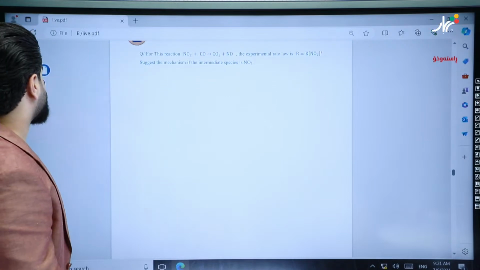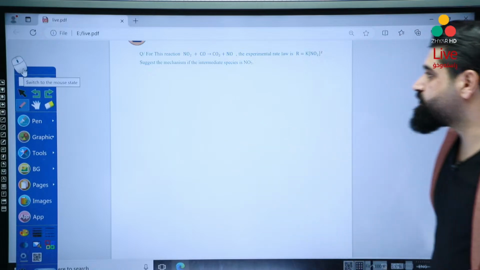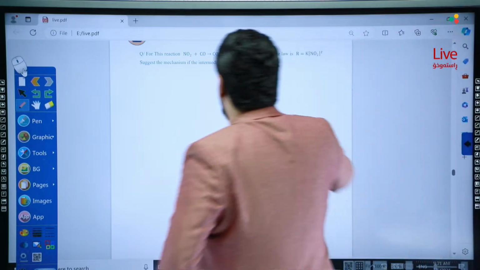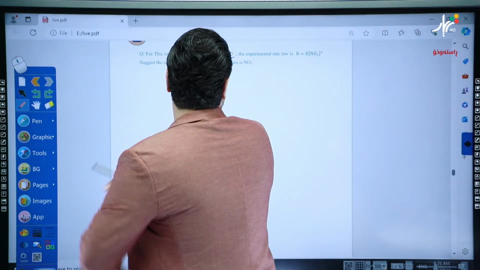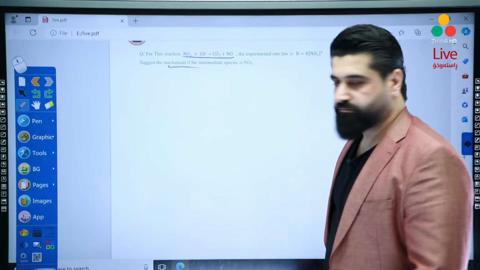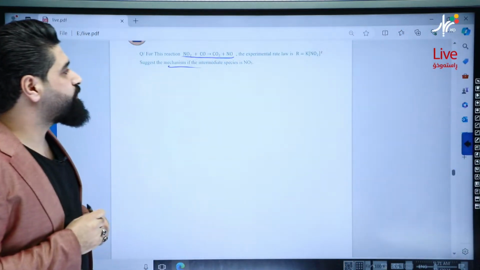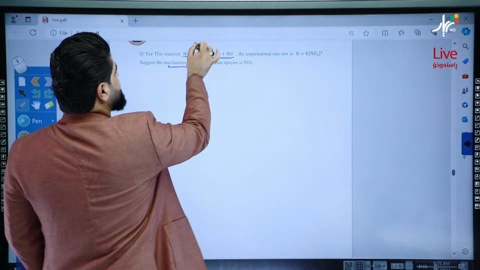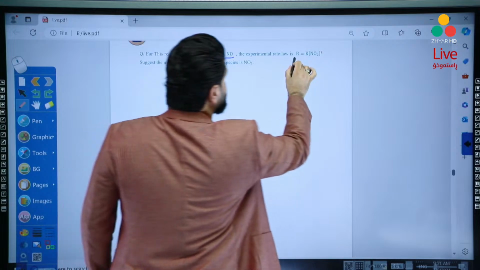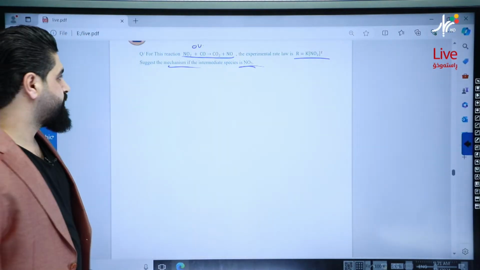I love to solve this question. Stay with me. For this reaction, NO2 plus CO to form CO2 plus NO, suggest a mechanism for this reaction. First, what are the requirements for the reaction mechanism? We have the overall reaction, we have the rate law, and the intermediate species, which is NO3.